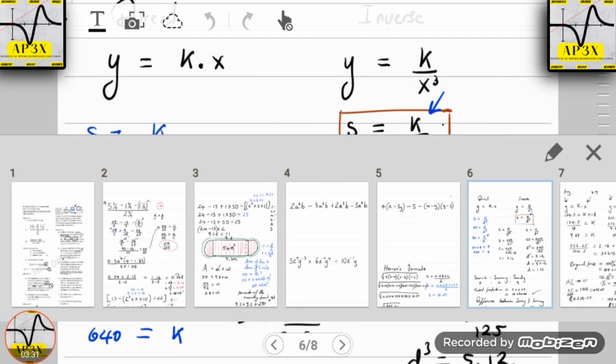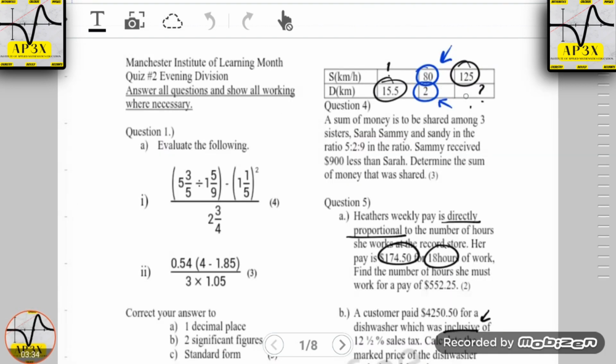Because it did refer, or it made a reference to the table that we have up here. Now quite a few of the students expressed that they have a distaste for variation whenever it's on a table. But the same procedure as when the question is worded, ladies and gentlemen, is the same procedure that you apply when the question is in a table. Now in the table, it is more of a direct line towards the number, where you are clearly seeing the numbers that are in the rows.